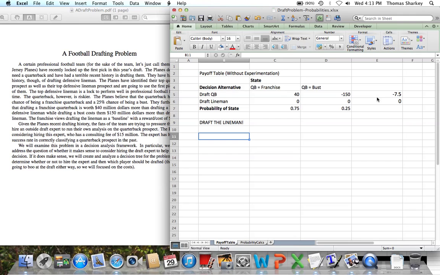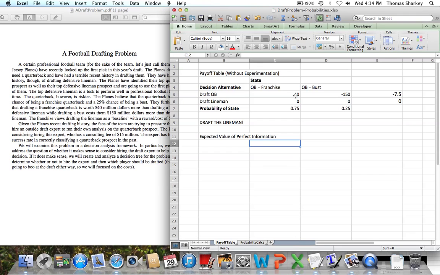So we're going to calculate, like I said, the expected value of perfect information. That's going to help us determine whether or not it's even worth considering hiring the consultant. This calculation involves choosing for each state what the highest payout is, because what we're going to know is that this perfect consultant is going to tell us exactly what state we're in.